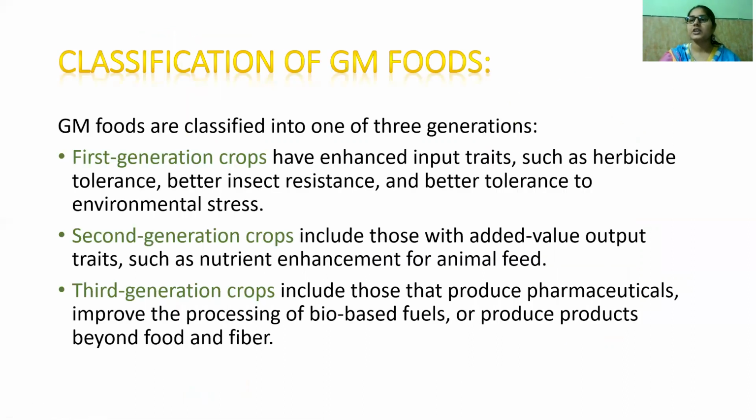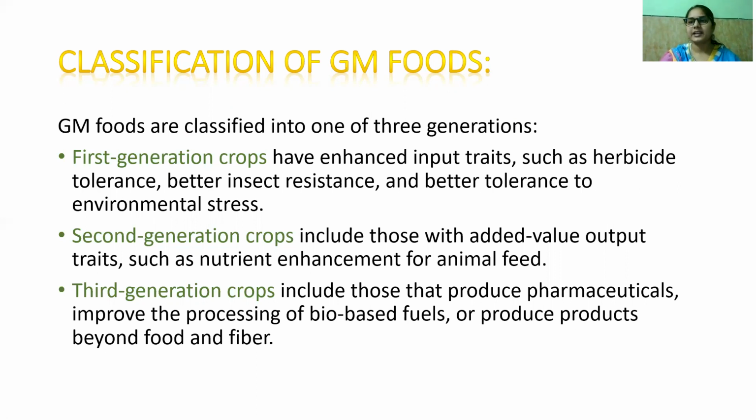Then we have classification of GM foods. GM foods are classified into one of three generations. Number one is the first generation crops, having enhanced input traits such as herbicide tolerance, better insect resistance, and better tolerance to environmental stress. So the first generation crops are not infected by any herbs, they are resistant to insects, and they are tolerant to environmental stress.